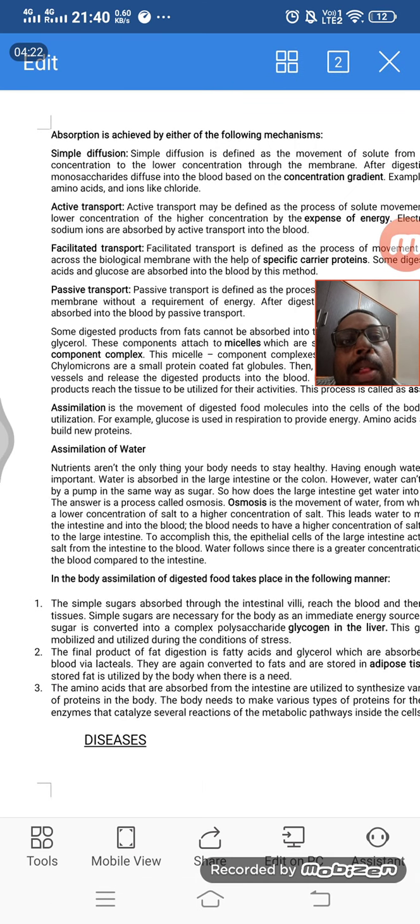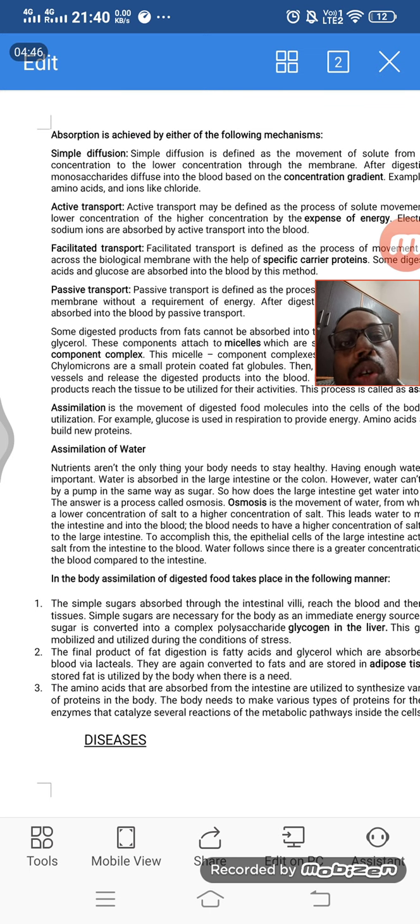amino acids, monosaccharides, and glucose are absorbed by the system. One thing I have to say is that when food is absorbed, the absorbed materials will never be directly given to the circulatory system. They will never directly enter the whole systemic circulation, that is, the whole body circulation.